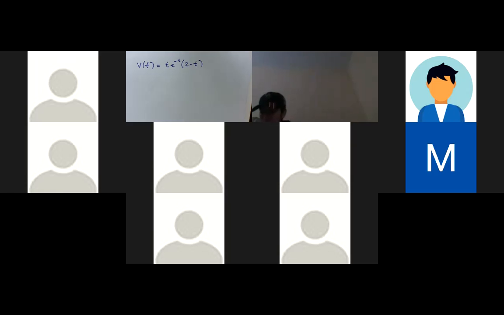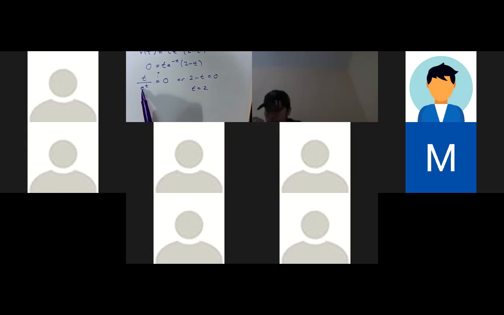But I'm also noticing that because I've written this as a product, it's pretty easy to see when it would be equal to 0. So if I set this equal to 0, I have t times e to the negative t times 2 minus t. Because this is a product, I know, right, zero product property says either this equals 0 or that equals 0. So t times, and I'm just going to rewrite this as, when does that equal 0? That's a question. Or, okay, so it's pretty easy to see when is it going to be 0? Well, this is at 2.